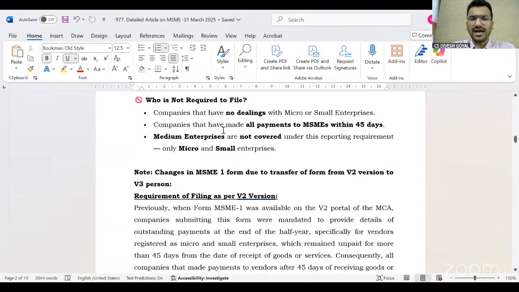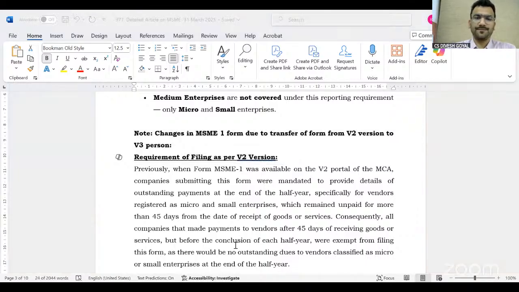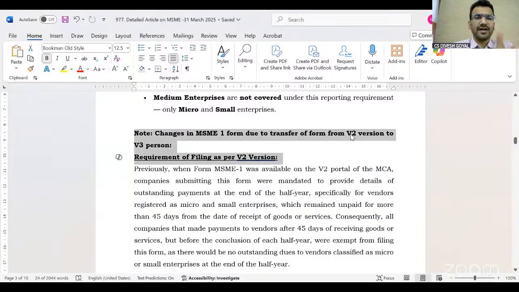For that, we have to understand the conversion of the MSME 1 from the V2 version to the V3 version. Why am I saying so? Because there were different provisions for the MSME 1 form in the V2 version, and there are different provisions for the MSME 1 form in the V3 version. Although there is no change in the law, there is no new circular, there is nothing. Earlier we were filing the form on V2, so there was a different form design. Now we have to file the form on V3.